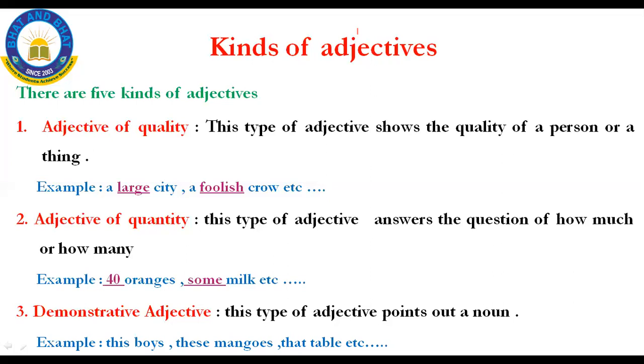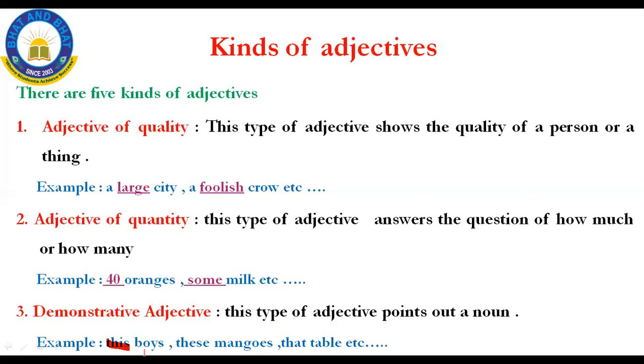Now what is the difference between demonstrative pronoun and the demonstrative adjective here? Demonstrative pronoun only points out with a demonstrative word, that is those, that, this. But when it comes to demonstrative adjective, along with the demonstrative word, it is followed by a noun. For example, see here, this is a demonstrative word and it is followed by a noun.